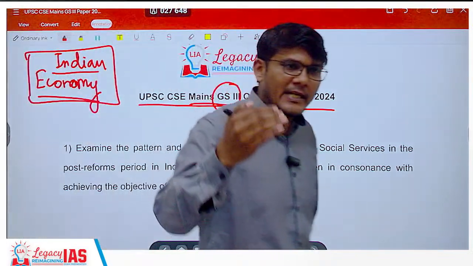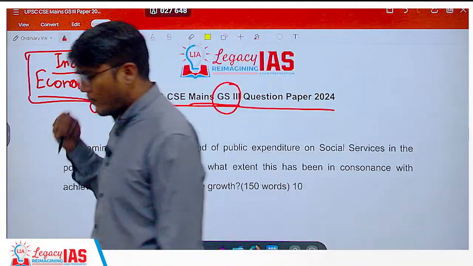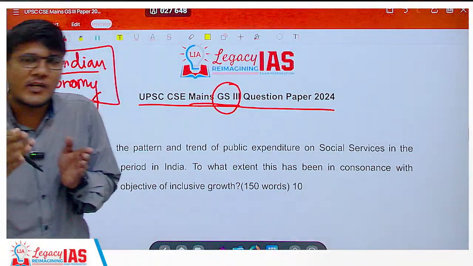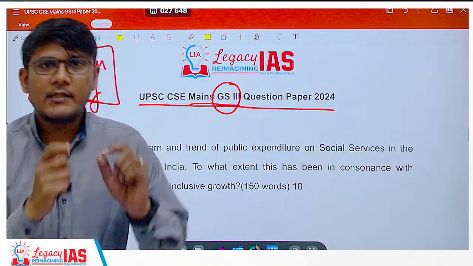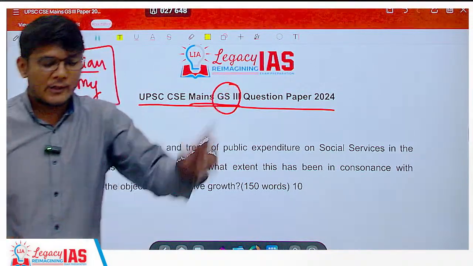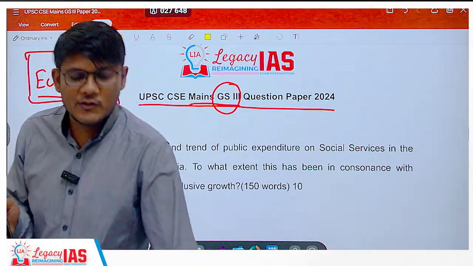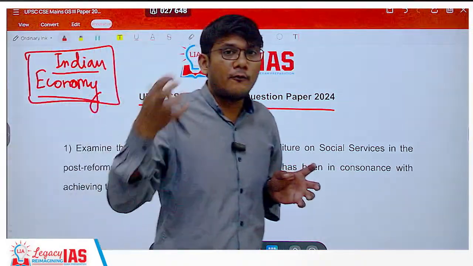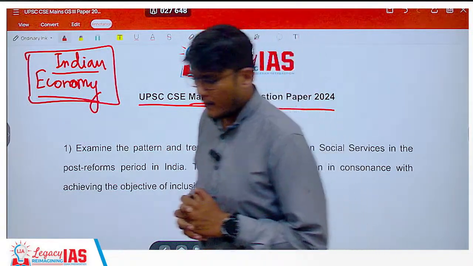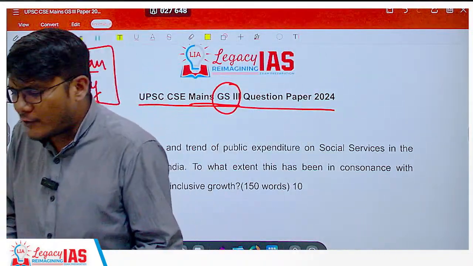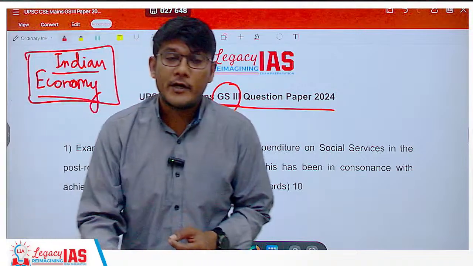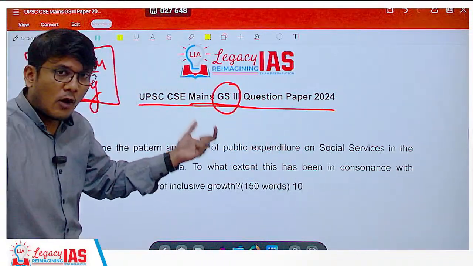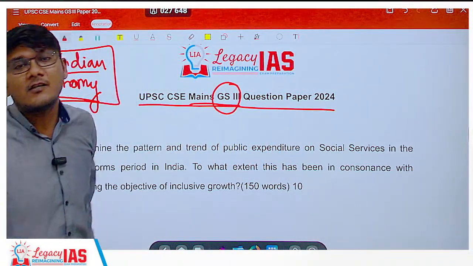If you see this year's mains paper, the GS papers, you will see a slight difference with respect to other years. What is the difference? This year, you are required to know a lot of factual information. In mains, generally, whatever factual information you know, you can add on to it, but this time without it you will not be able to answer certain questions.